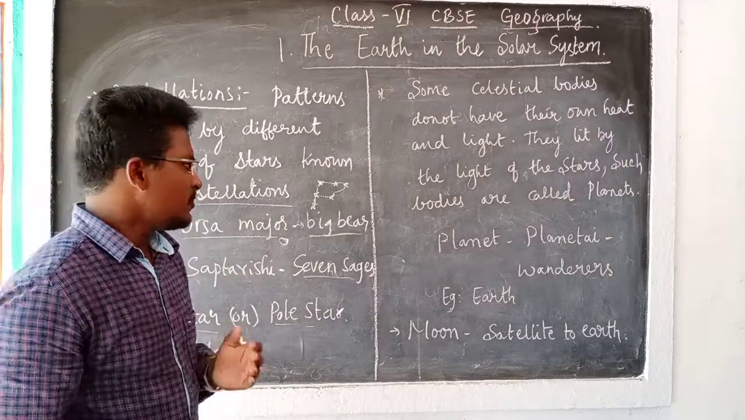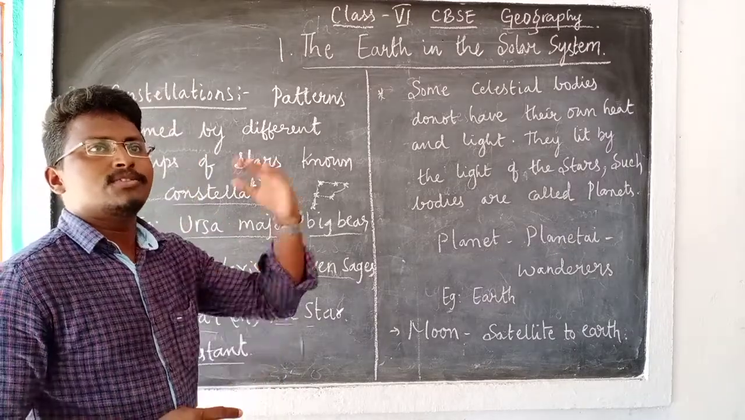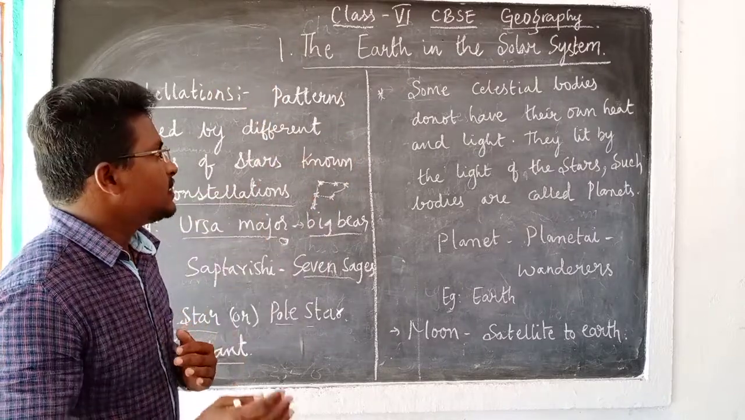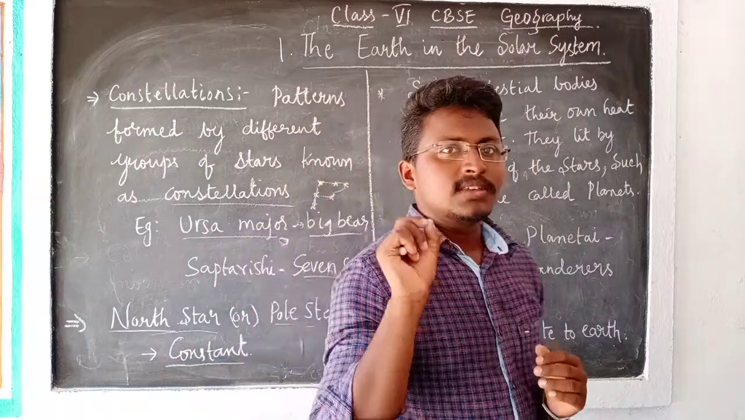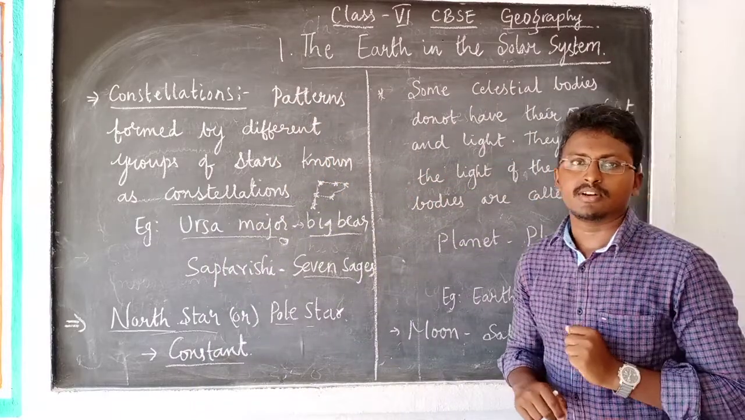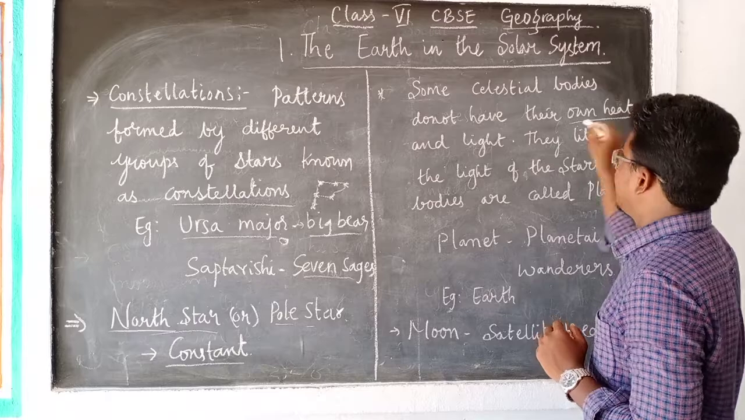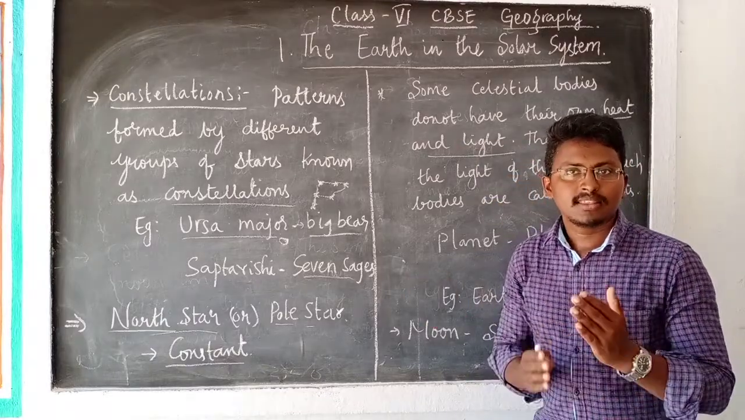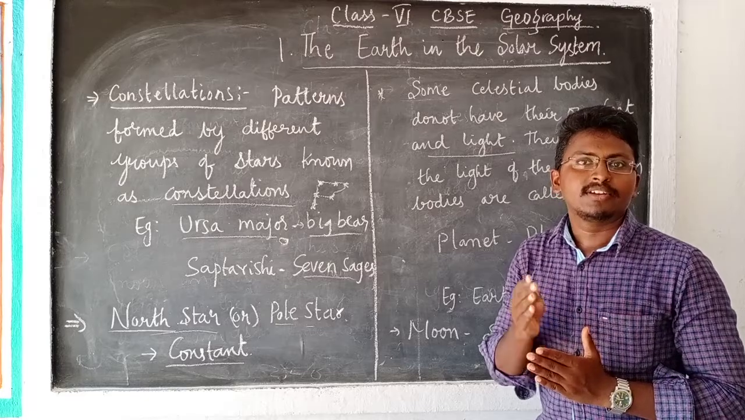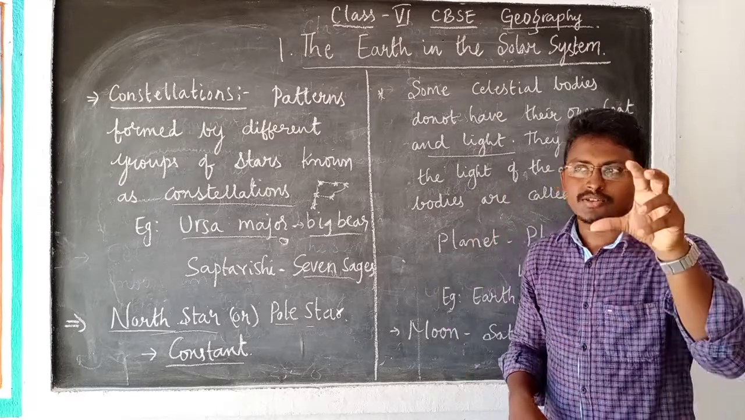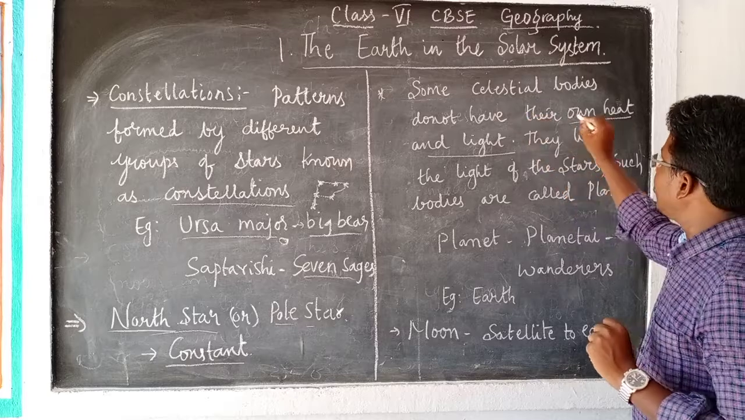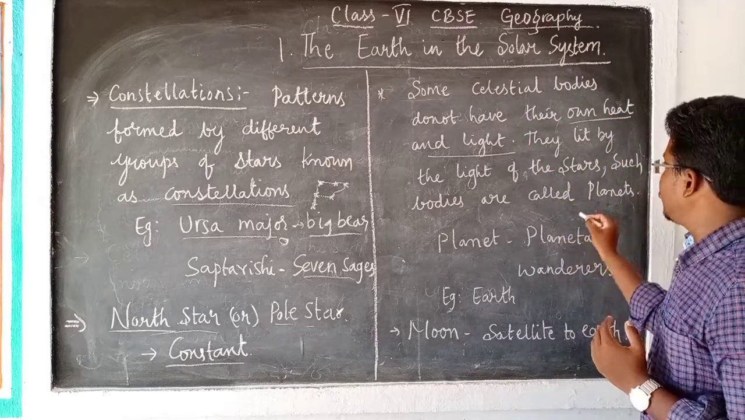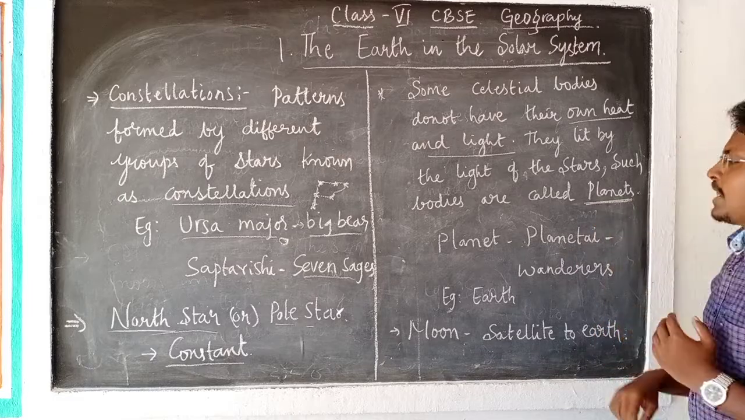For example, if they were traveling from place to place, they used to travel by seeing this North Star or pole star. Then, as I told you, there are some celestial bodies present in this universe. They do not have their own heat and light. They are lit by the light of the stars. That means they depend upon the light generated by the stars. So these bodies, which do not have their own heat and light and depend on the stars for their light, we call planets.